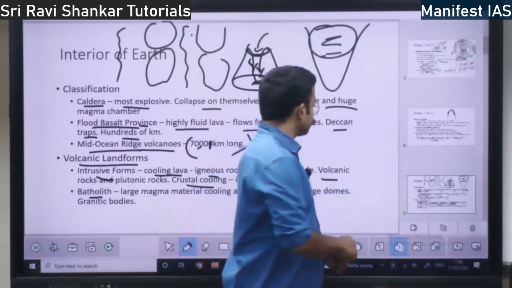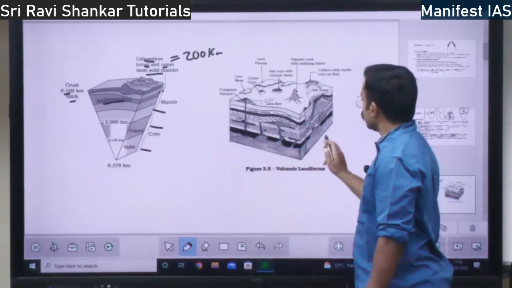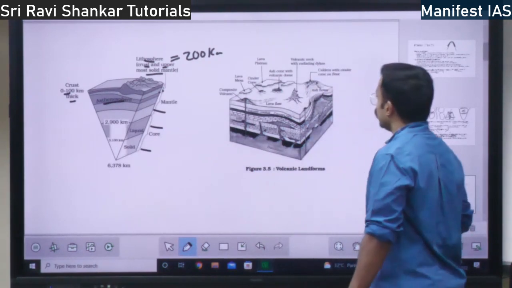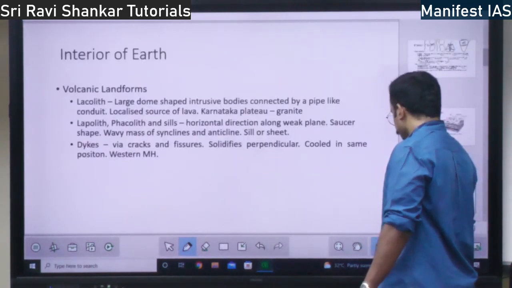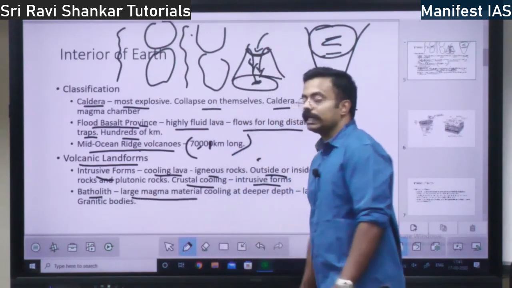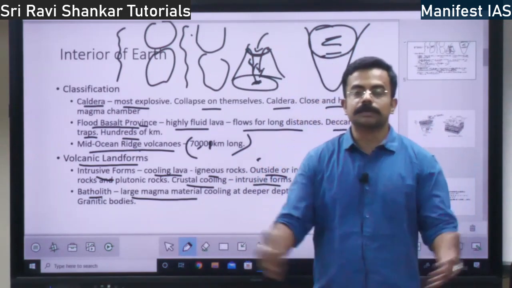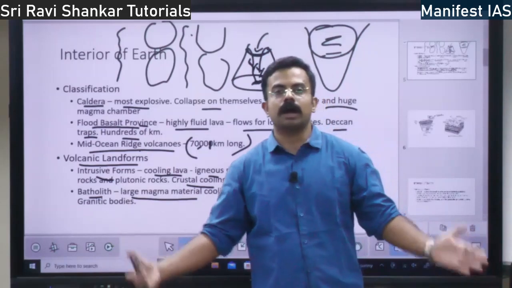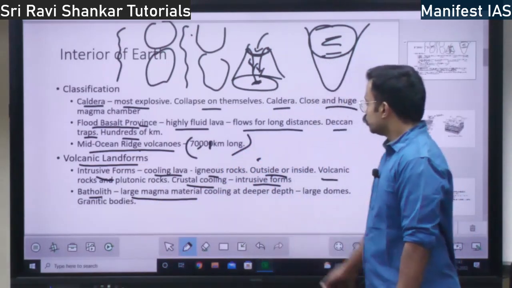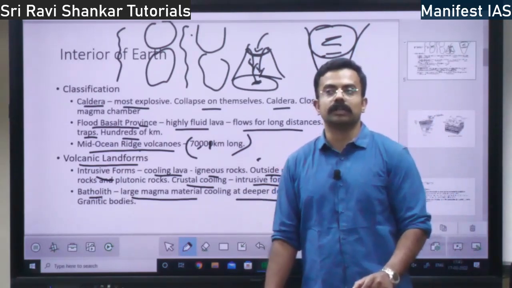So batholith, I will show you in the diagram. This is your batholith, whatever you see here. The biggest one is the batholith. This is the volcanic landforms, right? So batholith is the large magma material cooling at deeper depth. If the largest material of magma cools within the earth, it is called batholith, right? It cools at a very deep depth within the earth.